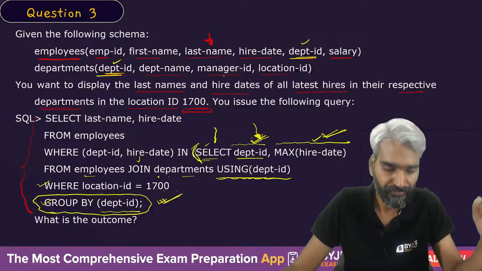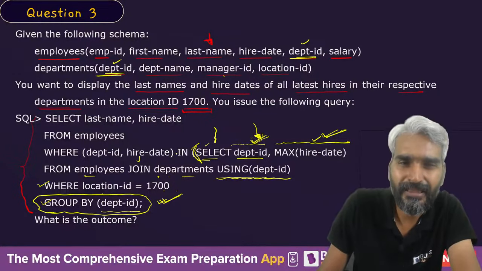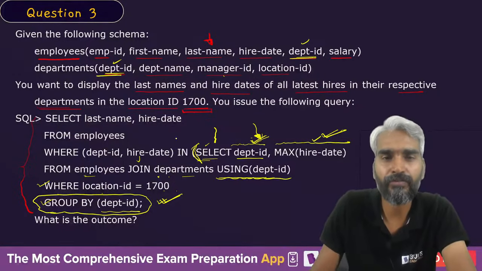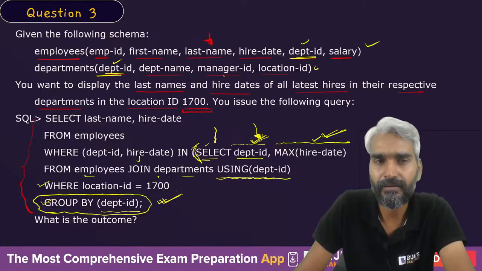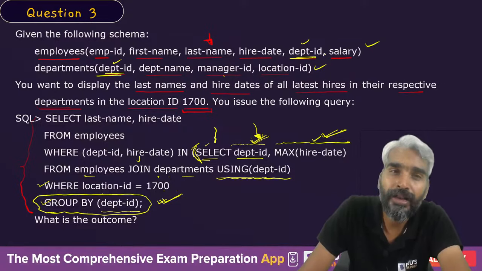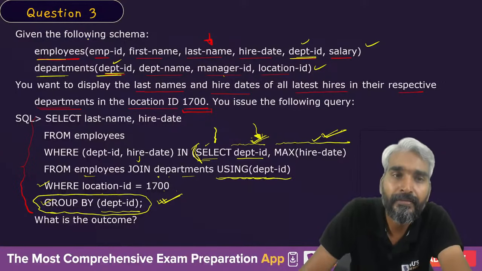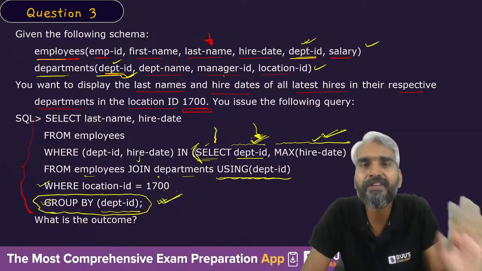Okay, so now let's move ahead. So this is the query which is present in front of you, and these are the different tables along with their attributes. So what will happen? When you perform the join operation of employee with department, the employees whose department ID is the same for that particular department will be combined with each other.